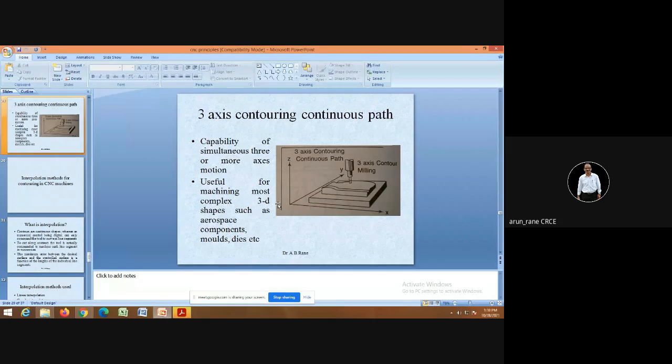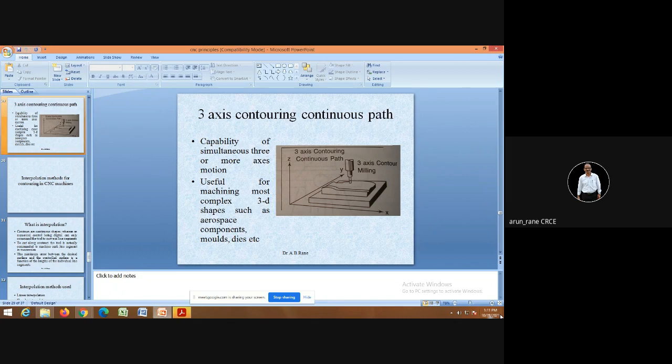Three axis contouring means x, y, z. That is surface milling. Take the example of a mouse shape, the human nose and cheeks, the surface of a vehicle, the contours of vehicles. These are all examples of three axis contouring, where there is again a definite relation between x, y, and z. You are not moving anyhow.